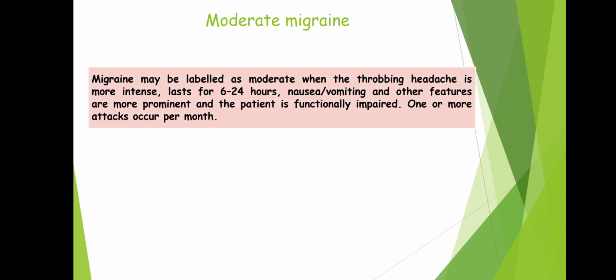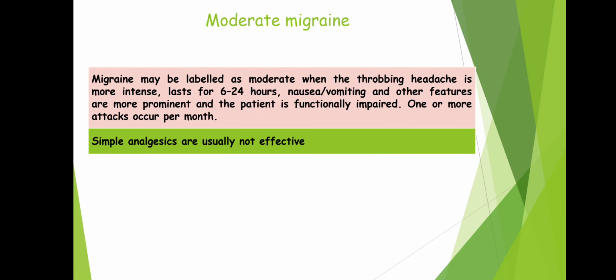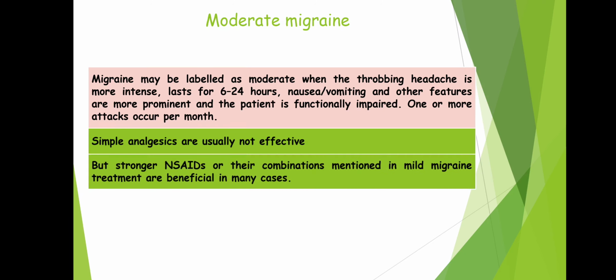So we'll check out the drug therapy. Simple analgesics are usually not effective, so we should never opt for simple analgesics. We should directly go for NSAIDs. Stronger NSAIDs or other combinations as mentioned in mild migraine treatment are beneficial in many cases. So whenever moderate migraine is there, we should start from non-steroidal anti-inflammatory drugs.